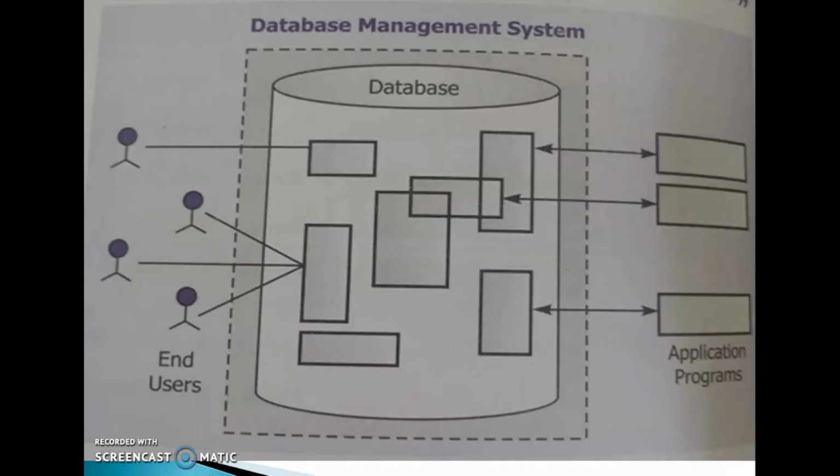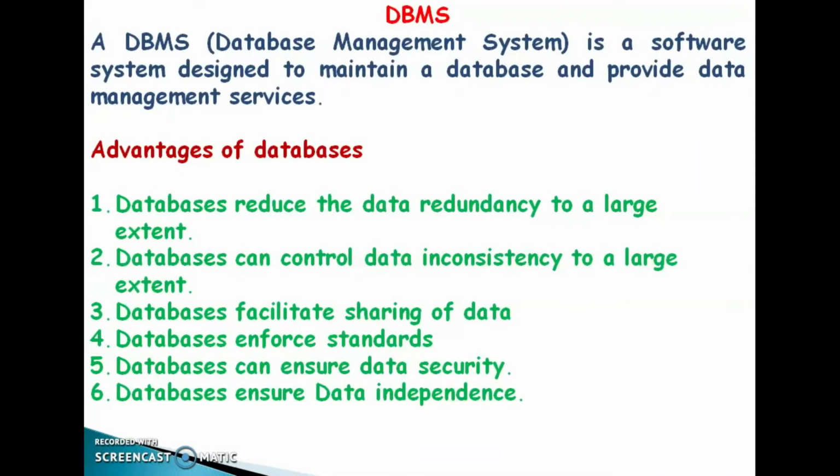Okay, clear? Then DBMS, Database Management System. A DBMS is a software system designed to maintain a database and provide data management services. That is DBMS. Clear?